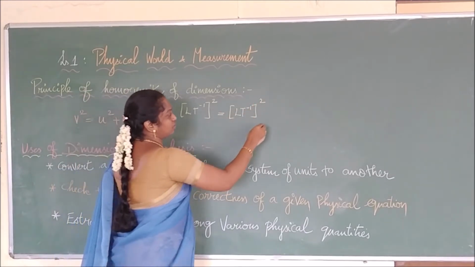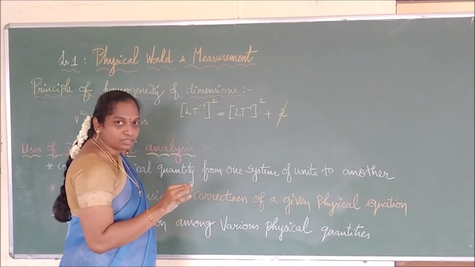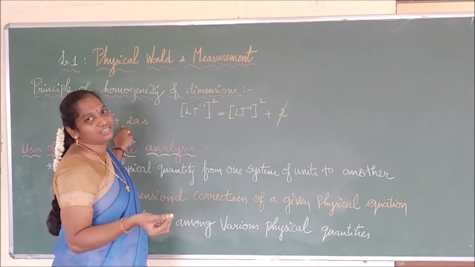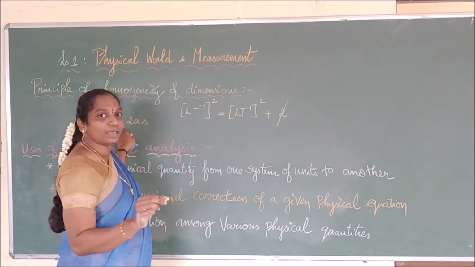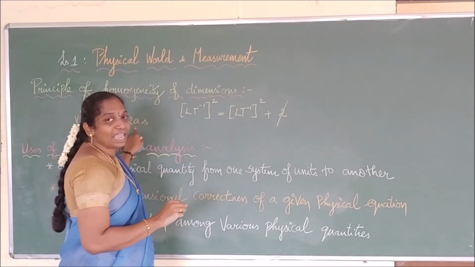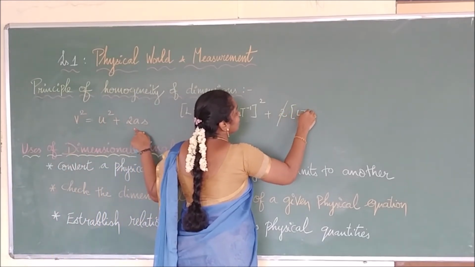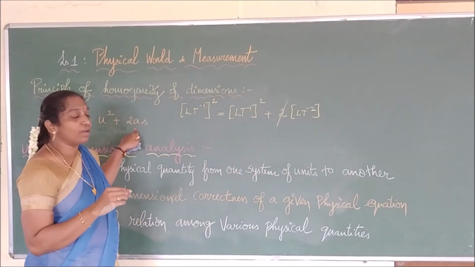Right, then plus 2. 2 is a number, it doesn't have any dimensional variables. So 2 is a number, it is what? It is a dimensionless constant. It is a constant and it doesn't have any dimension. We call that a dimensionless constant. And what is a? a stands for acceleration. What is acceleration? It is LT power minus 2.